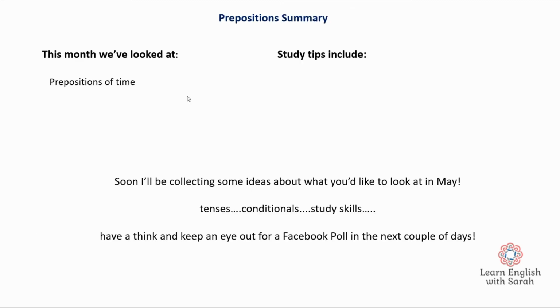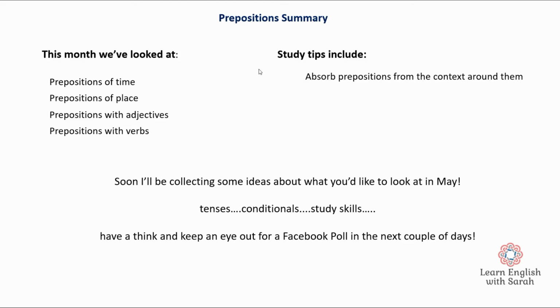Okay, so this month we have looked at prepositions of time, prepositions of place, prepositions with adjectives, and now prepositions with verbs as well. And the study tips that I gave you include absorbing prepositions from the context around them. So if I had to give you one big study tip, it's this.